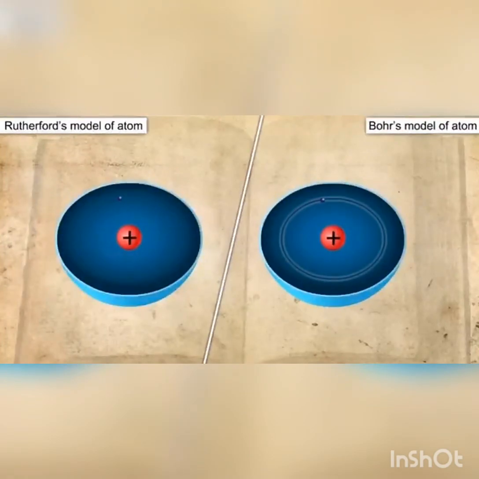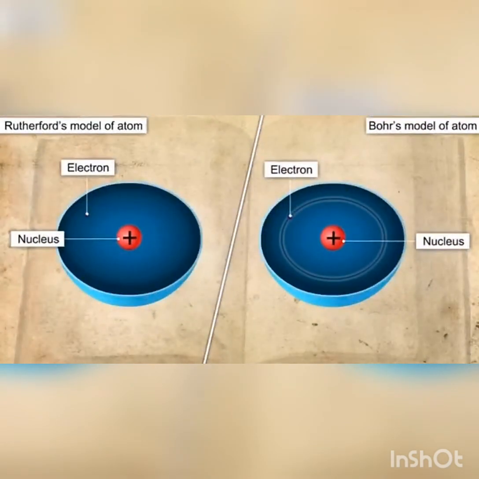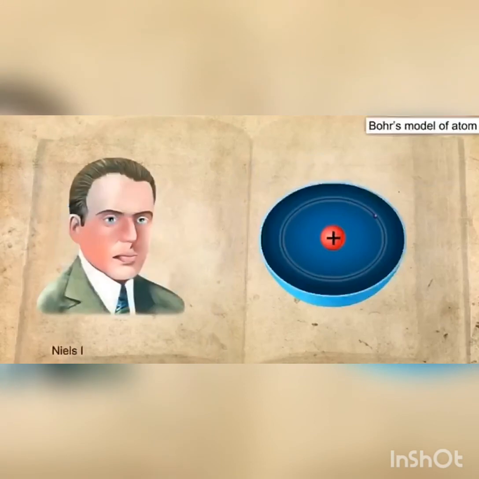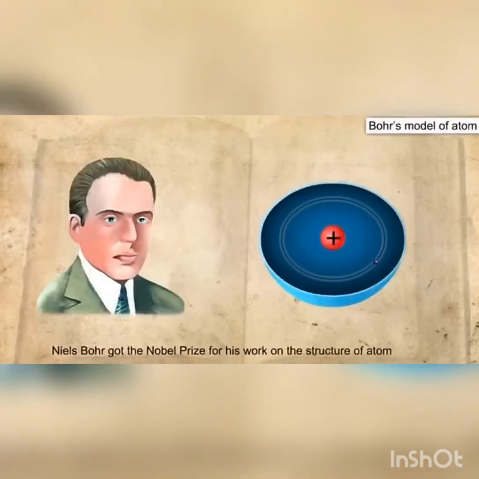So, the final model of Niels Bohr was similar to Rutherford's model of an atom, which states that an atom consists of a positively charged center around which the electrons revolve. The only difference was that in the Bohr model, electrons revolve around a nucleus in fixed orbits with fixed energy. For his work on structure of atom, he got a Nobel Prize in 1922.